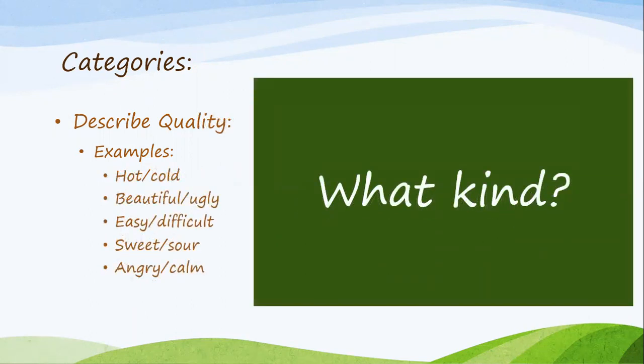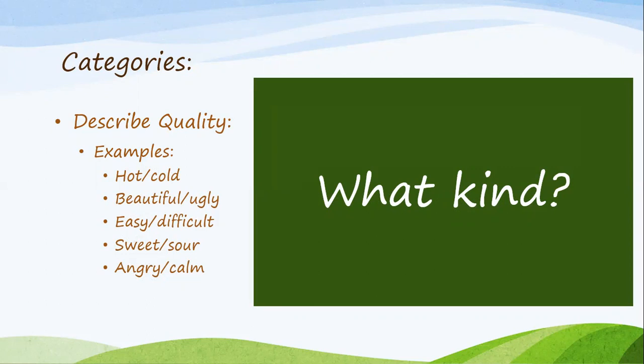Another category for adjectives describes quality, and this answers to what kind. In some of the examples that we have on words that answer to what kind, we have hot, cold, beautiful, ugly, easy, difficult, sweet, sour, angry, and calm.